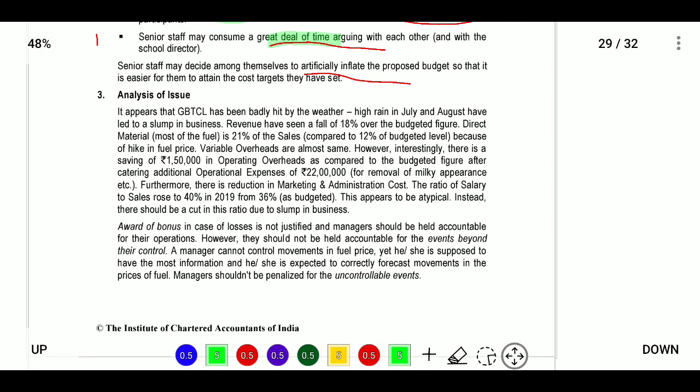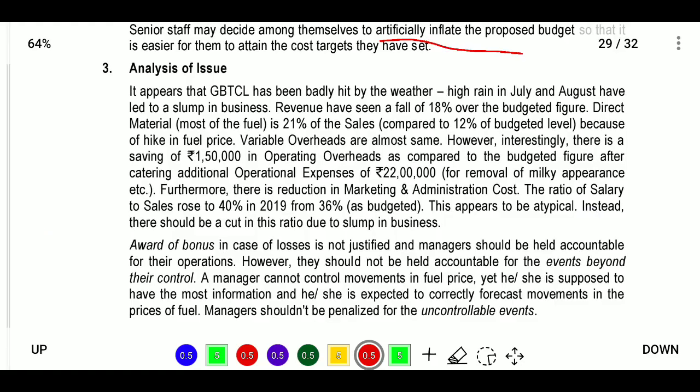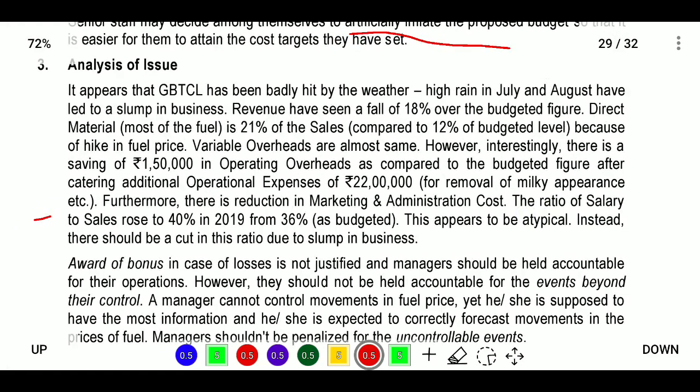Yes, 3. First we will see that it appears that GBTL has been badly hit by weather. What is the reason for the hit? Rains. Heavy rains in July and August. A lump sum in business. Revenue has fallen 18%, so 18% fell over the budgeted figures. Direct material and fuel was 21% compared to budget.